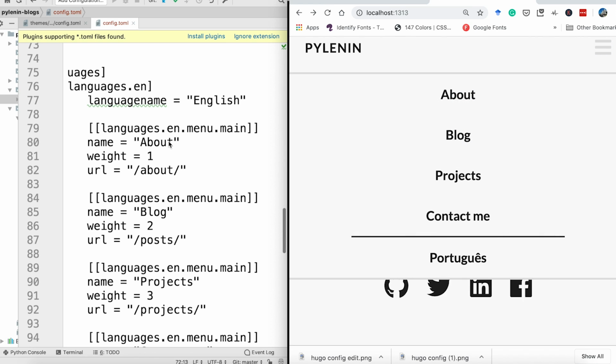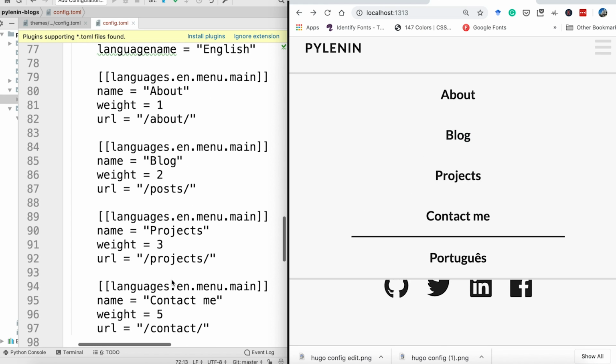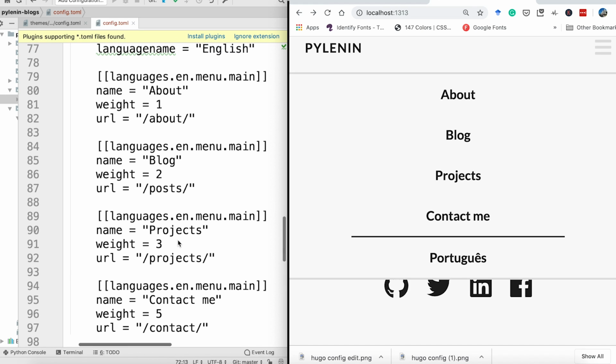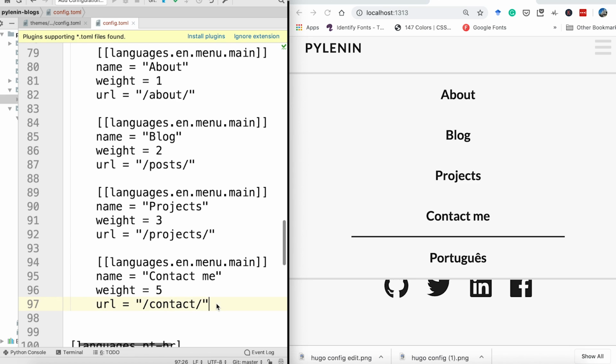We have a menu called about. Here is the about. Then we have a menu called blog. This is the blog. Then we have a menu called projects. This is the projects. And then we have a menu called contact me. Now all of these are fine. I think I don't need projects and contact me because I have already given my LinkedIn, Twitter and Facebook information here. So I don't need contact me. I can remove this.